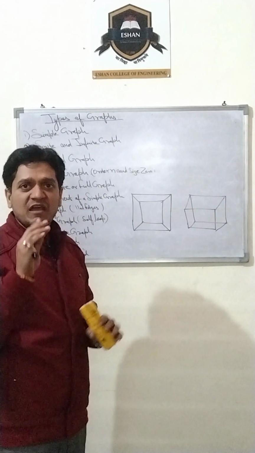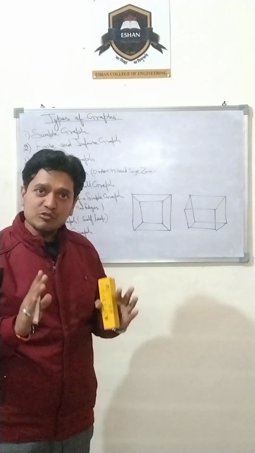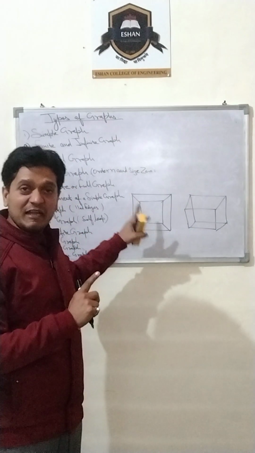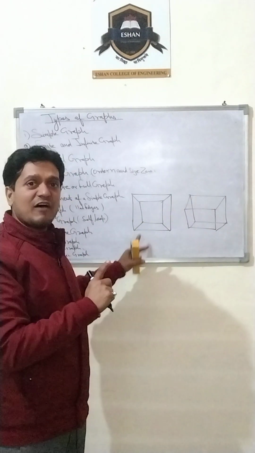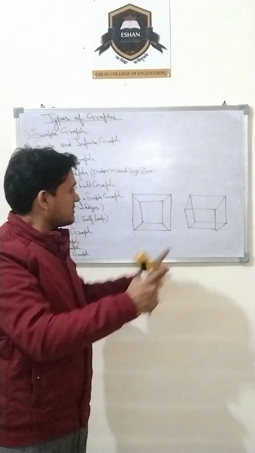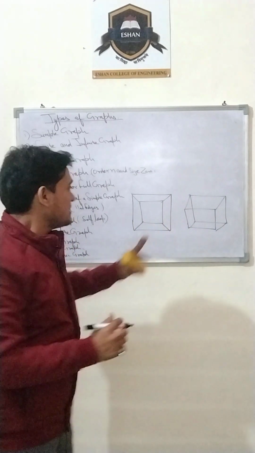Isomorphic graphs have the same number of vertices, the same number of edges, and the number of vertices with a given degree in one graph is equal to the number of vertices with that degree in the other graph. Vertices with corresponding degrees are the same.